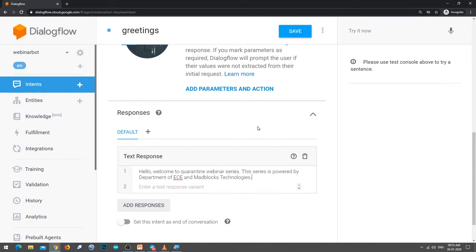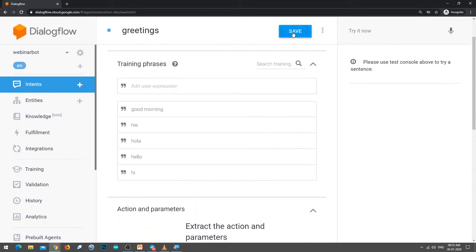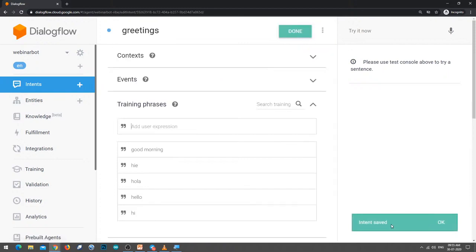Let us click on save. So you have to save the intent. There is a save button here on the top, so I'll click on save. When I click on save, immediately you can see "intent saved" in the third column. After this, the agent will get started training. Agent training started, agent training completed, which means that your agent has trained on this intent.